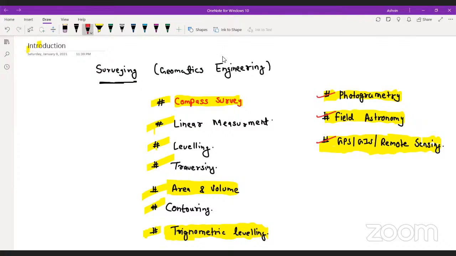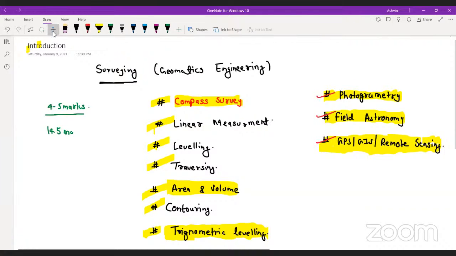Why are we putting so much emphasis on surveying? Because up to 2013, this subject had a lot of weightage, 12 to 13 marks. Then from 2013 to 2019, this subject had an average of only 4 to 5 marks. But in last year's exam, its average weightage was 14.5%.